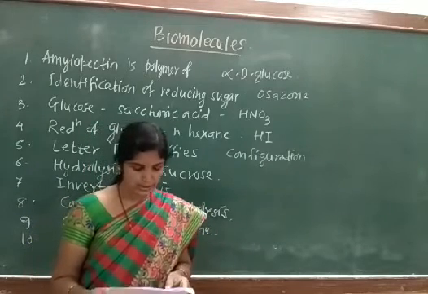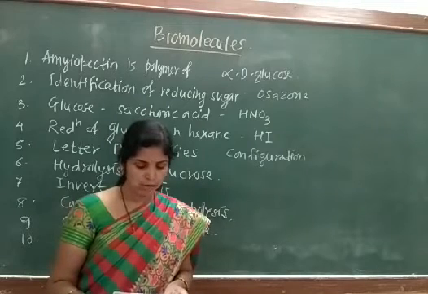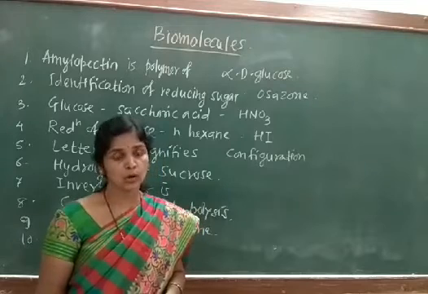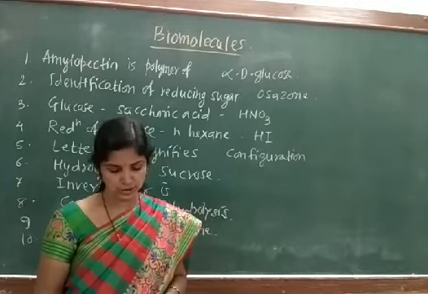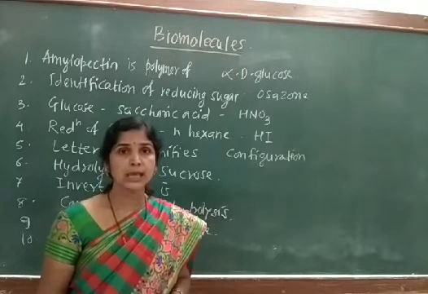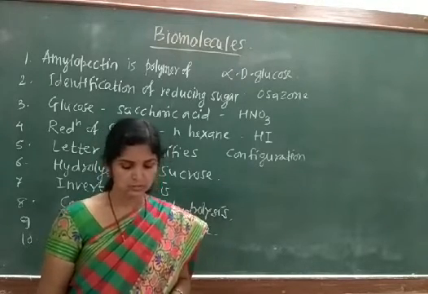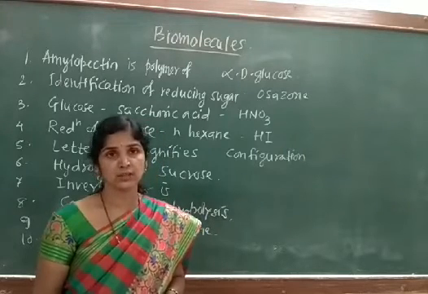Now question number 6. Hydrolysis of sucrose is called: option A is mutarotation, B is saponification, C is inversion, and D is deesterification.